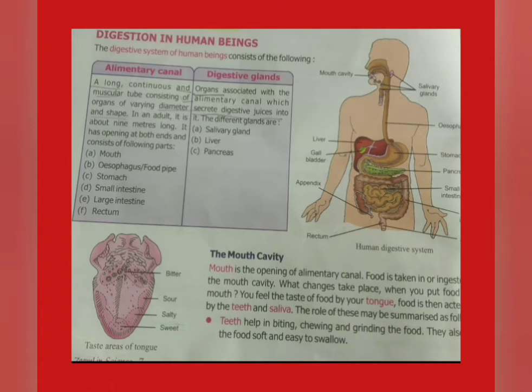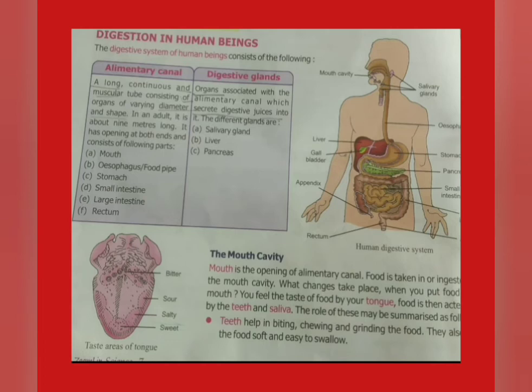But they do not last for long. They start falling out at the age of 6, and in place of milk teeth, permanent teeth appear. In permanent teeth, there are different types of teeth in our jaw, in our mouth: first, incisors, canines, premolars and molars.